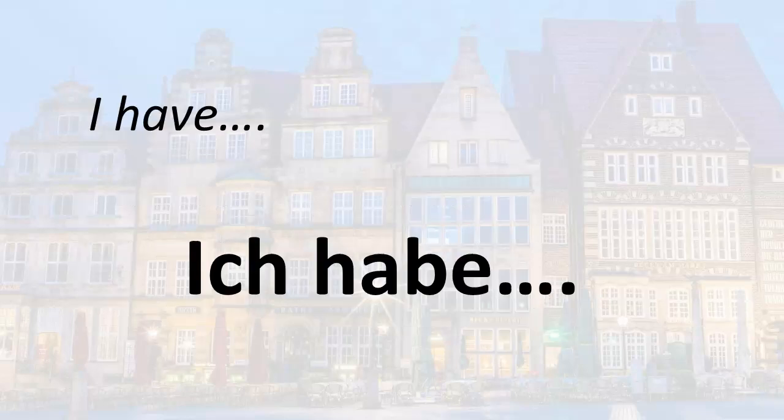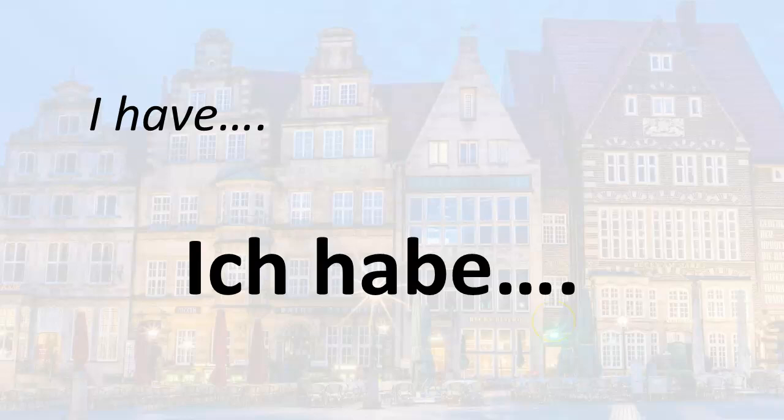So if I say I have, ich habe, I know that I can't put a period there. Haben does not stand alone. You have to tell me what it is that you have or what it is that someone else has. If I say in German, ich habe, I have to tell you what it is that I have. So that thing, that noun, is what we call in grammar the direct object. The direct object with the verb haben is simply the thing that you have. It's often defined as the thing or the object that directly receives the action of the verb. So in other words, just what it is that you have is the direct object.